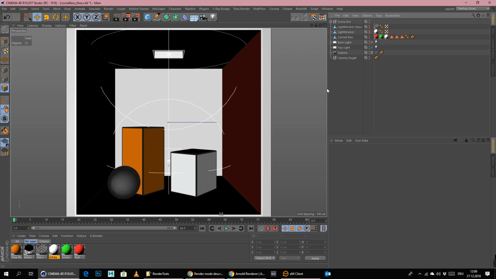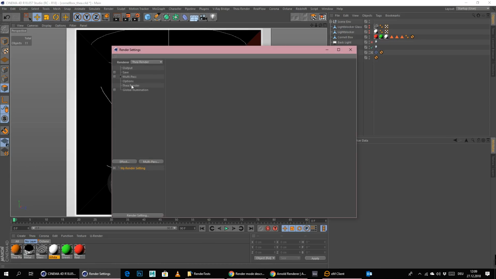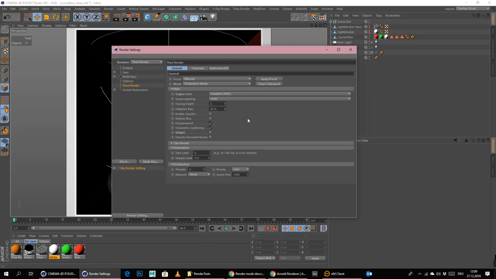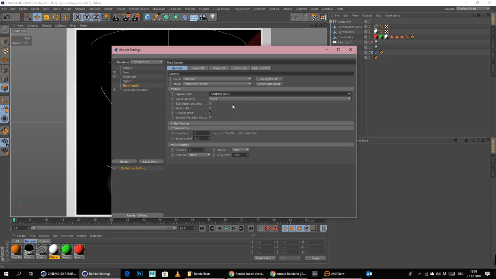Top light is activated, and we can jump into Thea, and you can see this is already an unbiased engine because we don't have many options of what we can do here. We have here Adaptive BSD, which is basically a biased mode. We have Unbiased TR1 and TR2. We have Presto Monte Carlo mode. MC is probably standing for Monte Carlo, and then we have Adaptive AMC, so Adaptive Monte Carlo, I guess. So we will start out, I think, with Adaptive BSD.